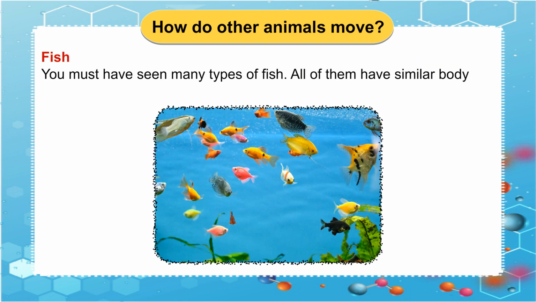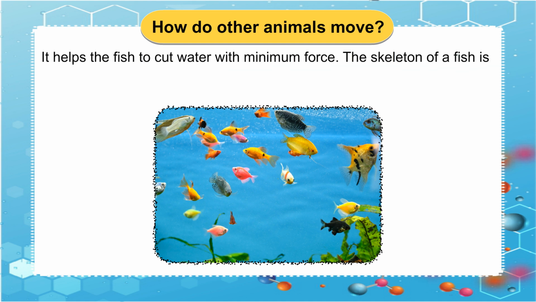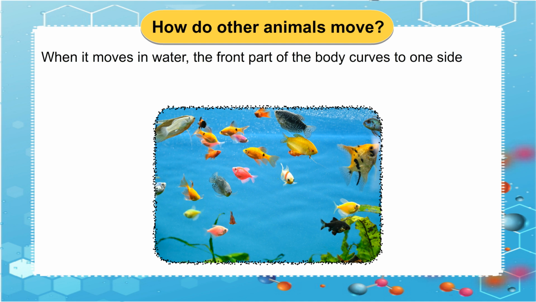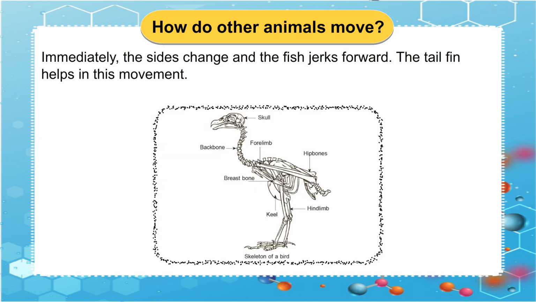Fish. You must have seen many types of fish. All of them have similar body shape. Their body is narrow at the ends and wider in the middle. Such shape is called the streamlined shape. It helps the fish to cut water with minimum force. The skeleton of a fish is covered with strong muscles. When it moves in water, the front part of the body curves to one side while the back end moves on the opposite side. Immediately, the sides change and the fish jerks forward. The tail fin helps in this movement.